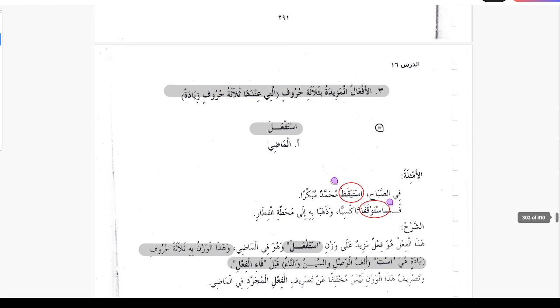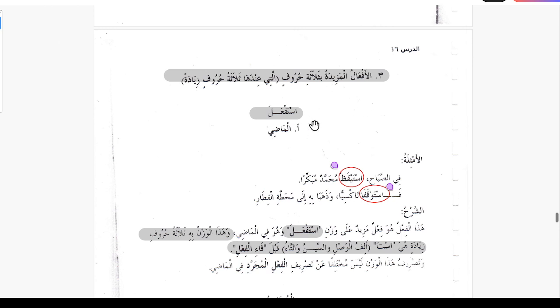So these were all the verb forms adding two letters. Now we have just one form adding three letters. Al af'alul mazidatu bi salasati hurufin, with the addition of three letters. And the example here is istaf'ala. This group is istaf'ala yastaf'ilu. So here is the example.